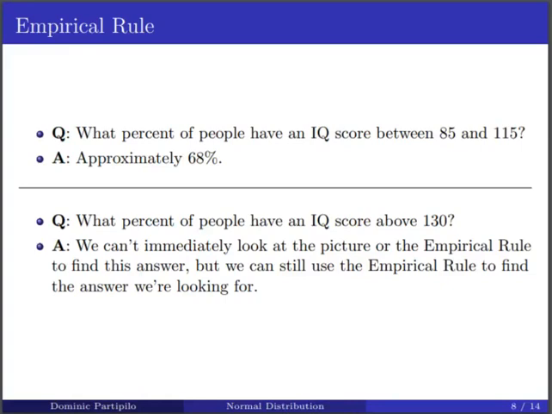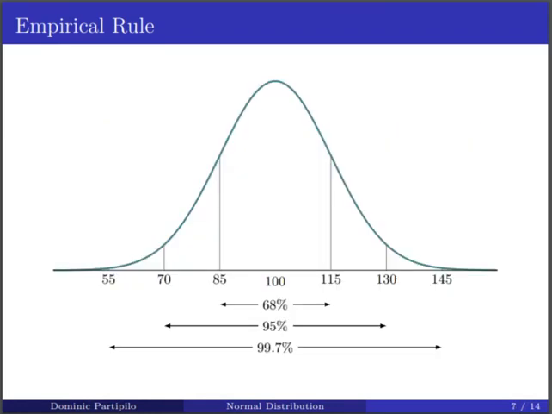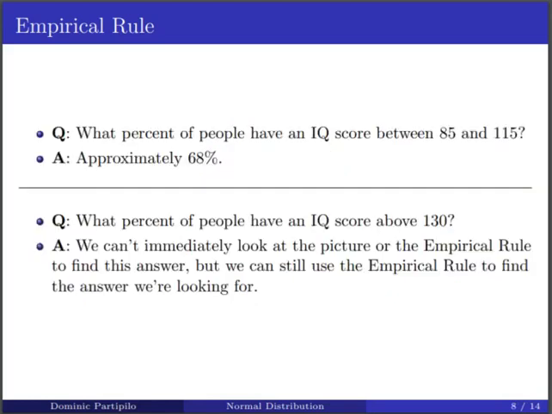So let's look at a couple examples of how we can use the empirical rule to make some quick approximations. Our first question here is, what percent of people have an IQ score between 85 and 115? This is really easy because we already have 85 and 115 listed here. They're exactly one standard deviation away from the mean. So we know that approximately 68% of people have an IQ score between 85 and 115. So that one was easy.